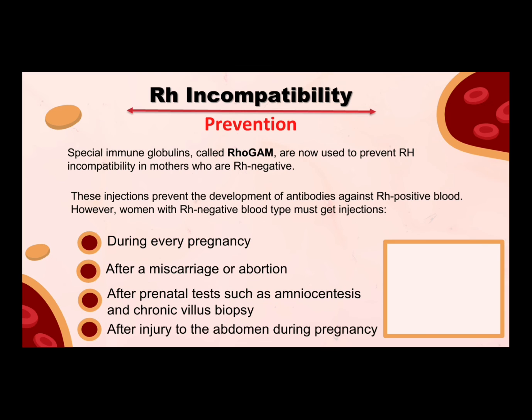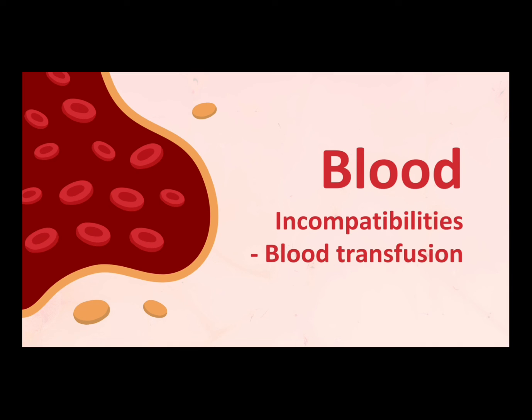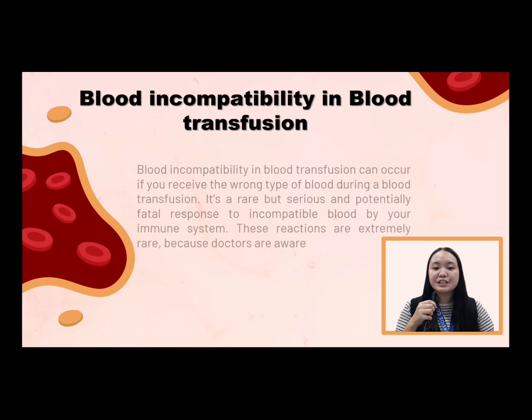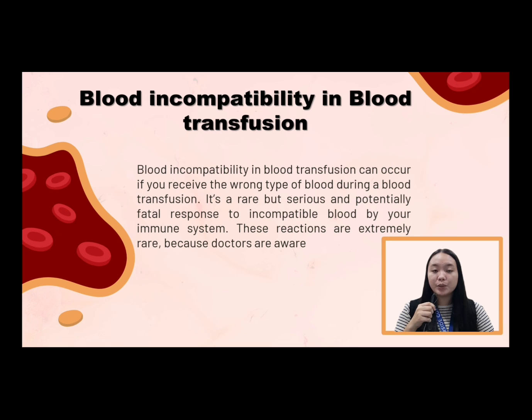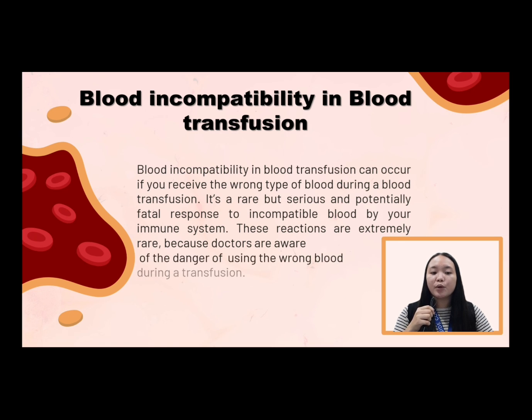Thanks, Nicole. Next is blood incompatibility in blood transfusion. Blood incompatibility in blood transfusion can occur if you receive the wrong type of blood during a blood transfusion. It's a rare but serious and potentially fatal response to incompatible blood by your immune system. These reactions are extremely rare because doctors are aware of the danger of using the wrong blood during a transfusion.